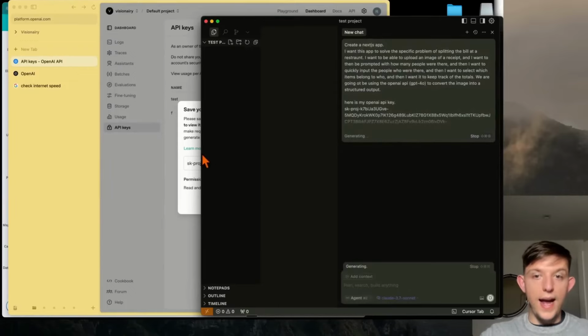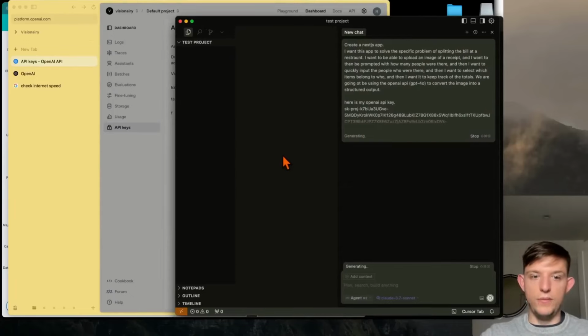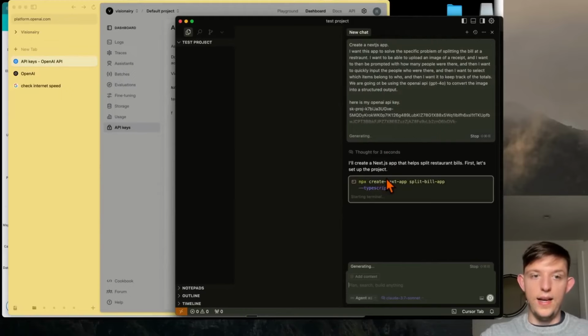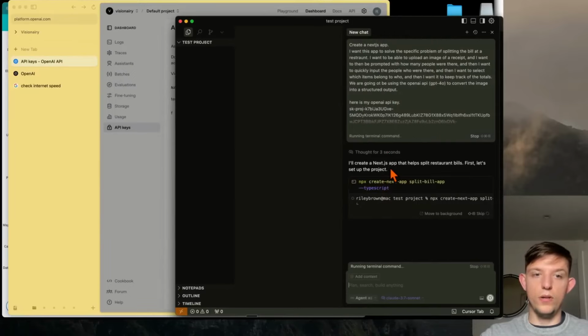And now the AI agent, right? This is an AI agent because it can actually search the web, it can do planning, it can think, it can do all these different things before generating your code.